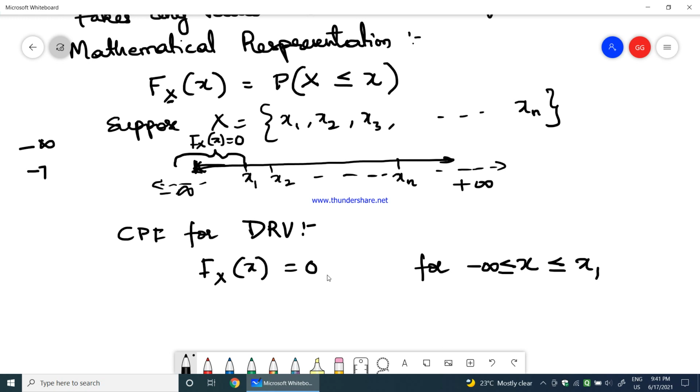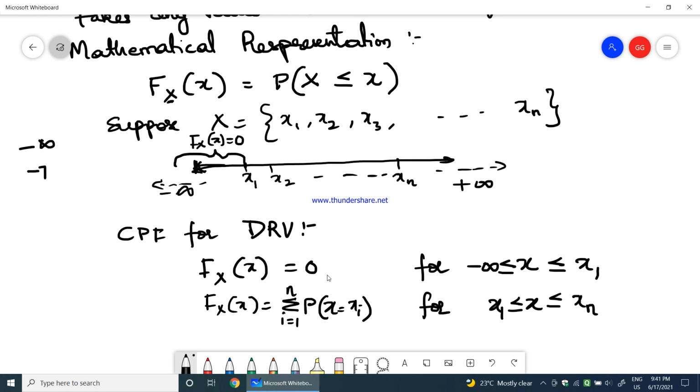Now F_X(x) will be equal to the summation of i equals 1 to n of P(X = xi), for x being greater than or equal to x1 and less than or equal to xn.